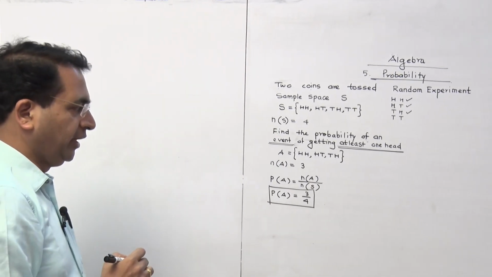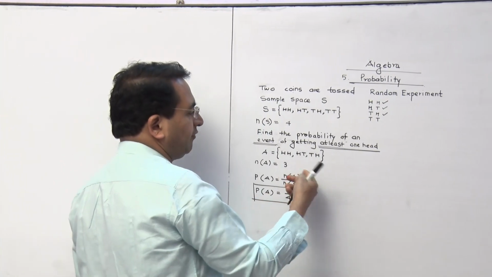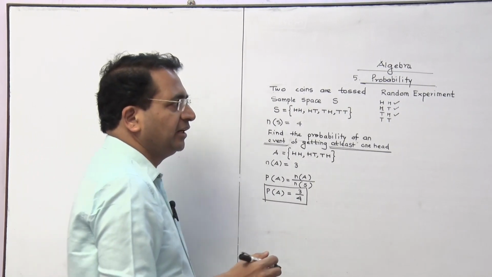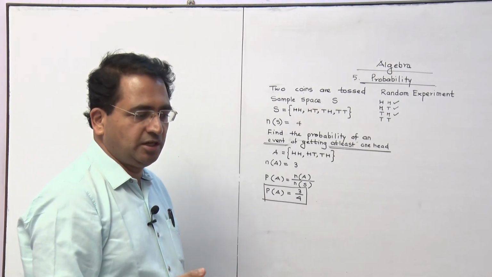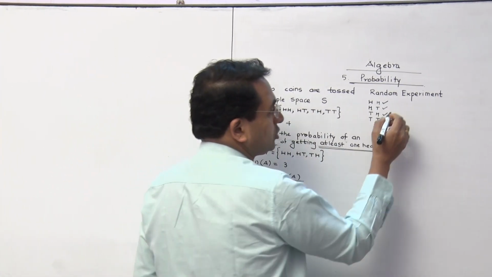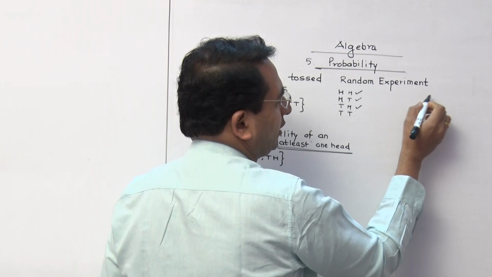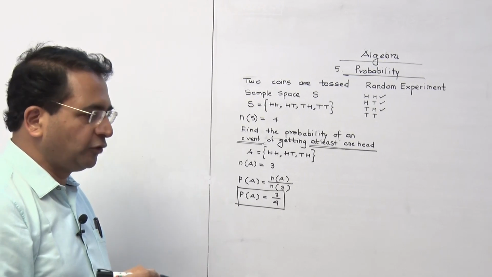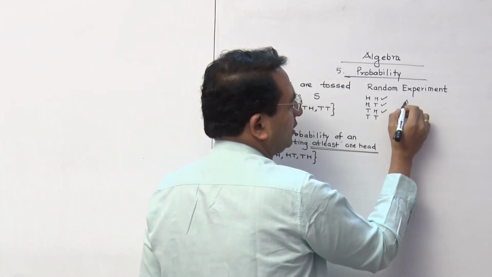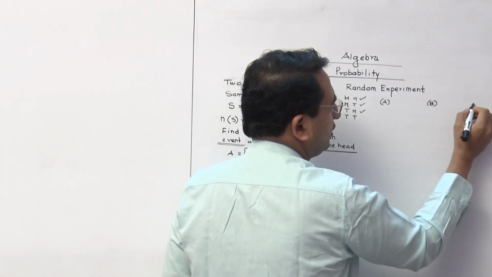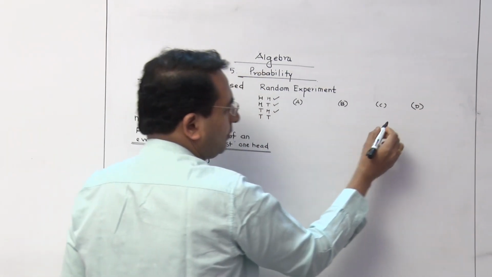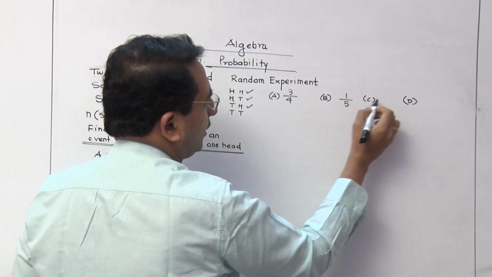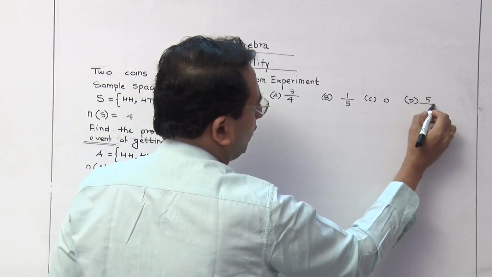Now remember one more thing, if you write the formula in the reverse way, it is wrong. That's why in many prelims and board papers, they ask you a question: which of the following numbers do not represent the probability? And they give you these options. Remember one thing, the first option they give is 3 by 4, then they will give you 1 by 5, then 0, and then 5 by 4.